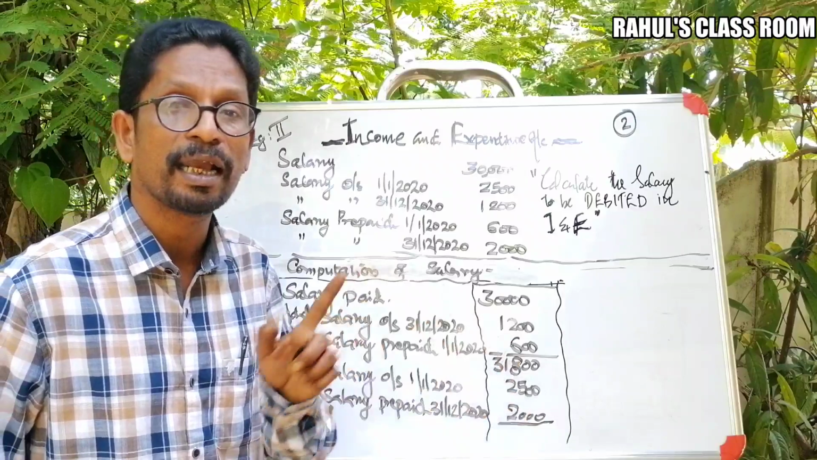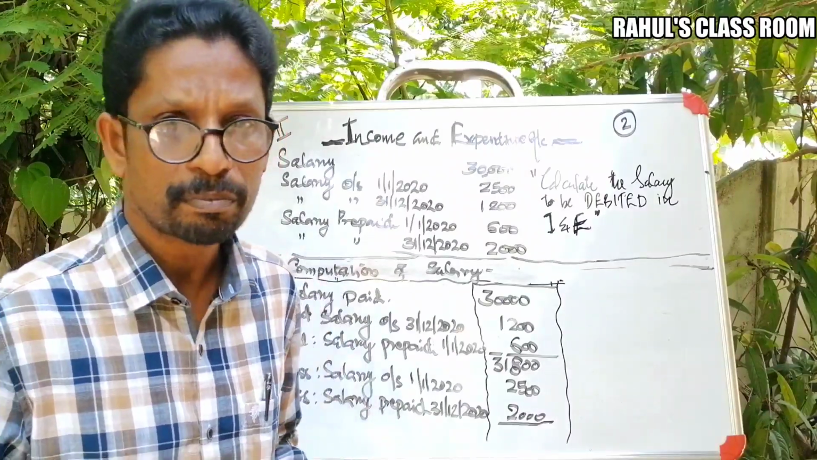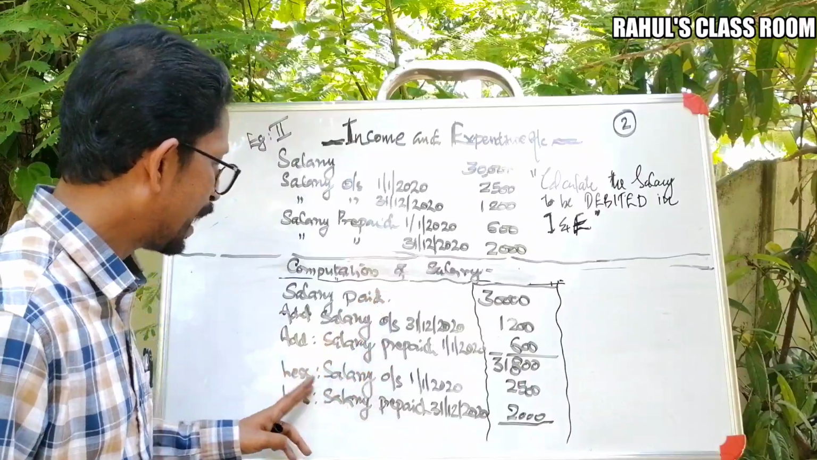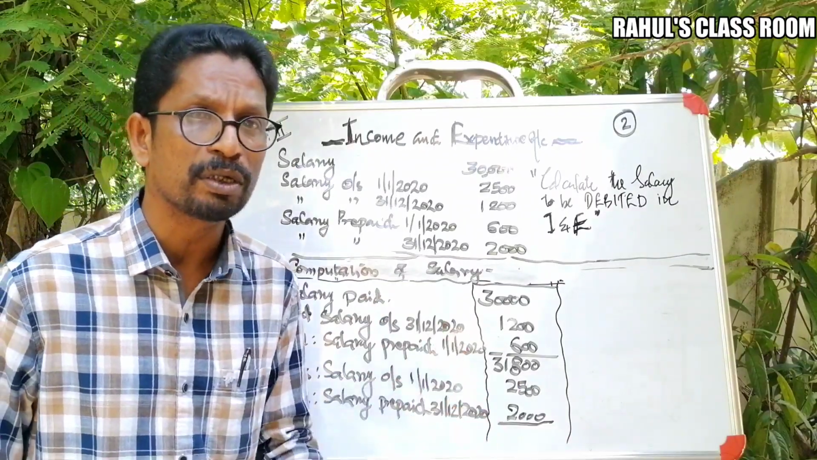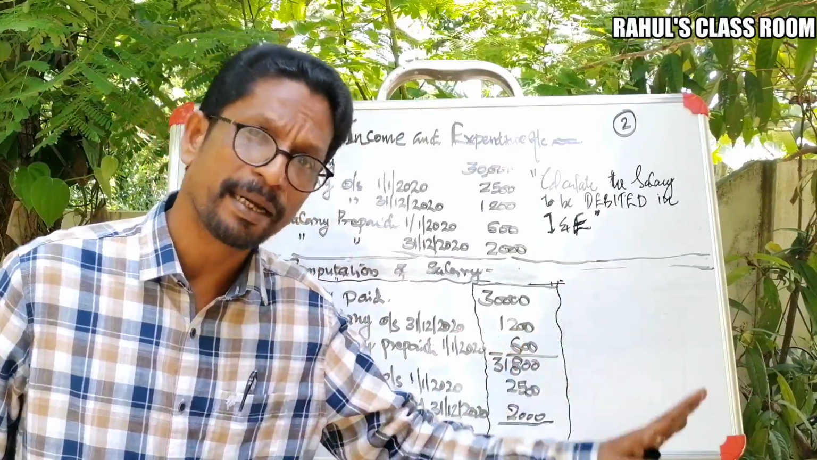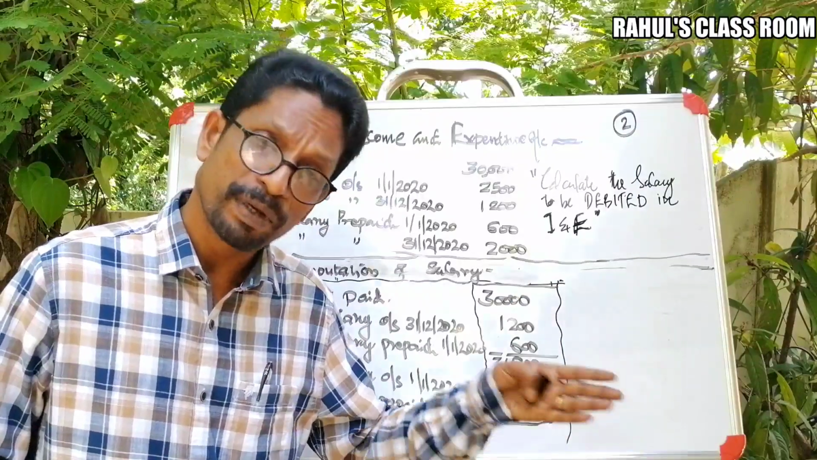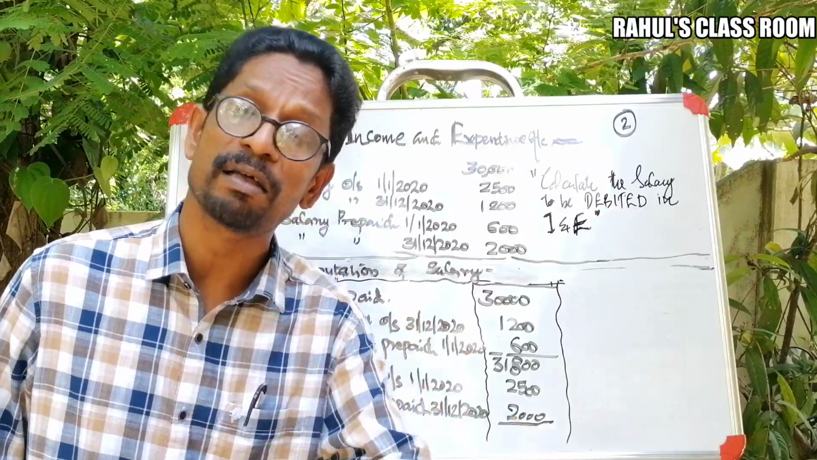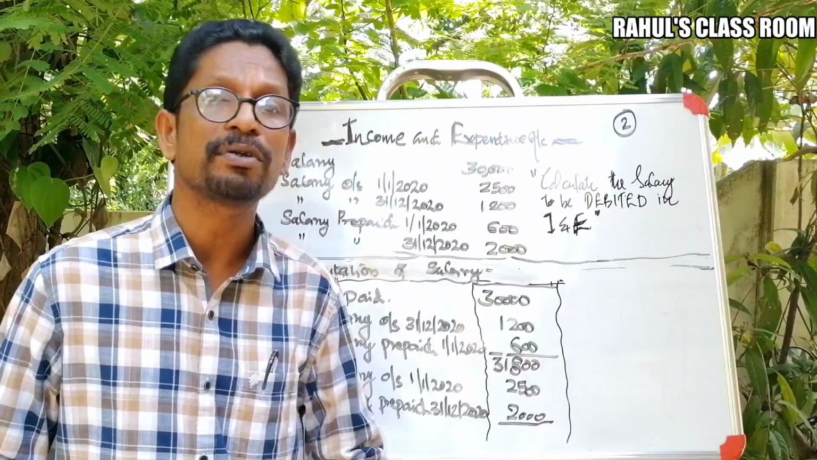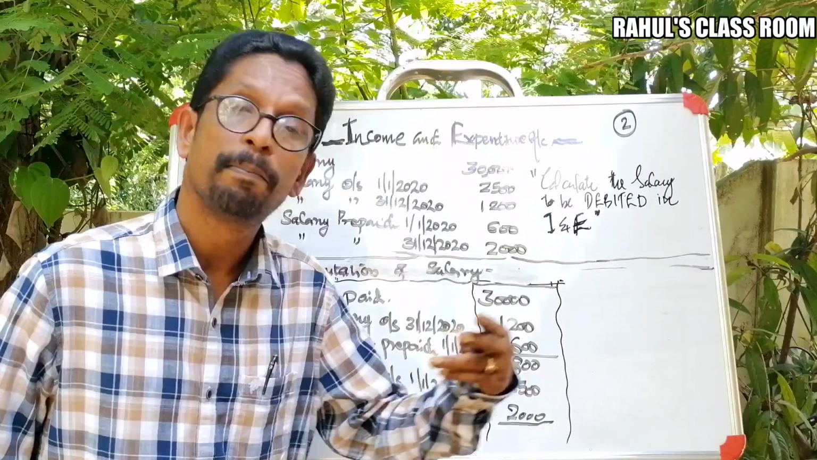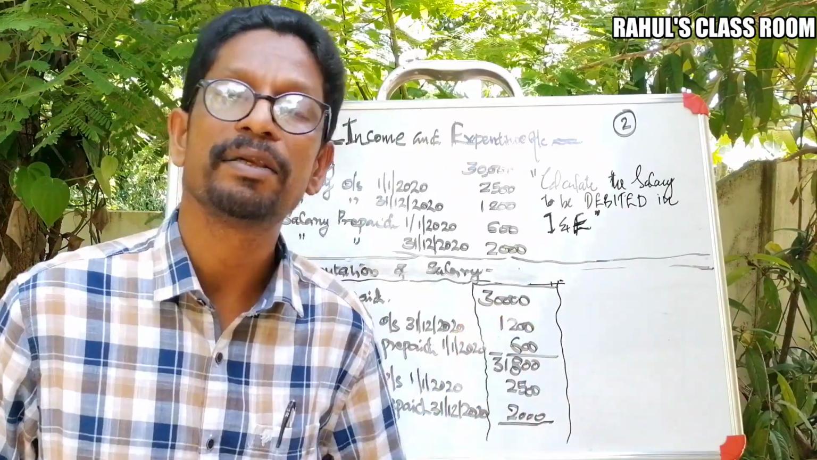Thus we are getting a figure of 31,800. And from this 31,800, now listen, salary outstanding on 1/1/2020. That means it was pending during the previous year. So we can assume that when we paid a total of 30,000, we paid rupees 2,500 for the previous year. So it should be deducted now.